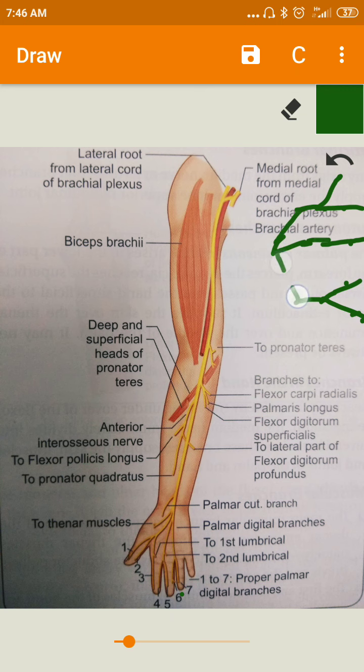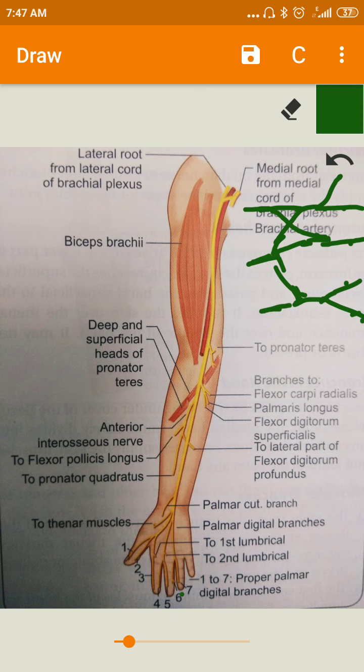All dorsal divisions unite to form the posterior cord, whereas the anterior divisions of the upper trunk and the middle trunk unite to form the lateral cord, whereas the anterior division of the lower trunk alone forms the medial cord.